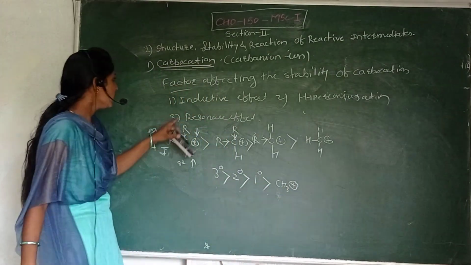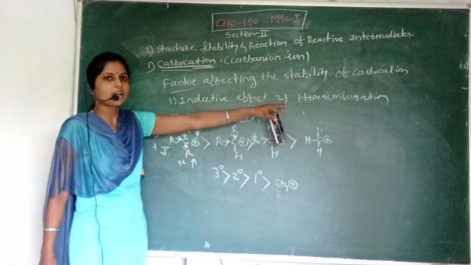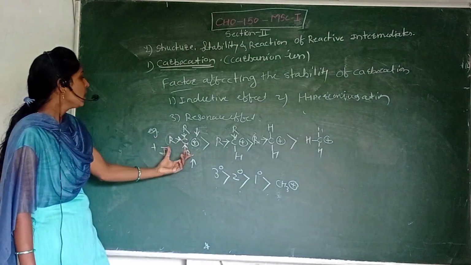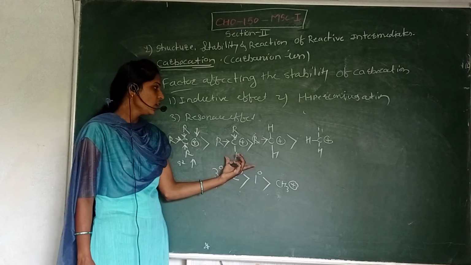Okay, see here the factors affecting the stability of carbocation: inductive effect, hyperconjugation, and resonance effect. In this example we can discuss the inductive effect.